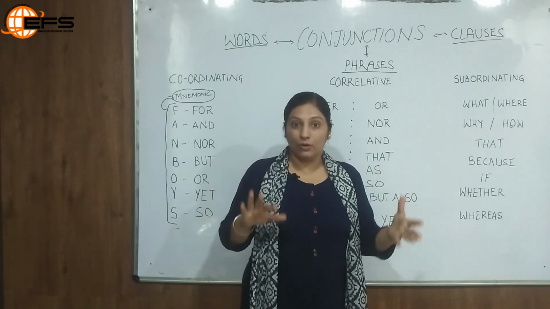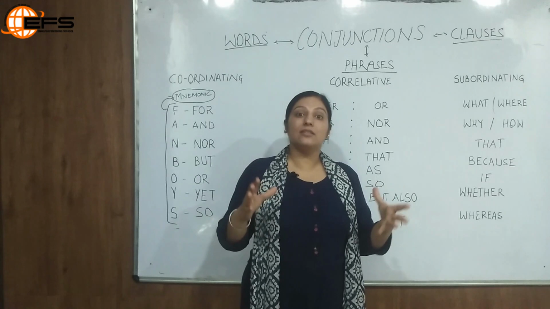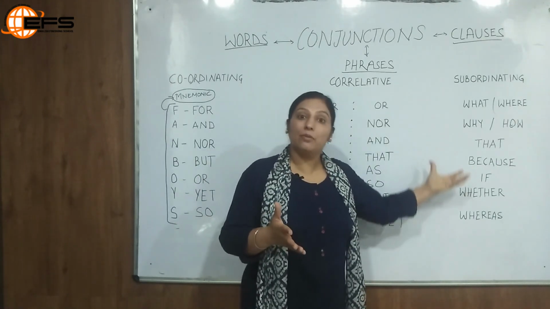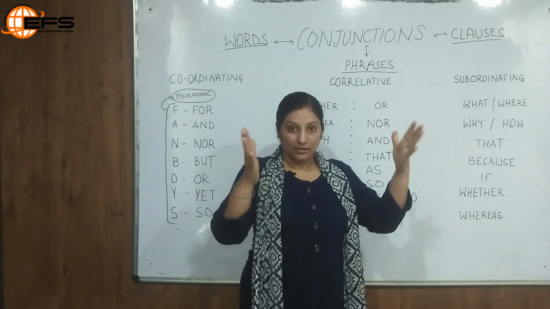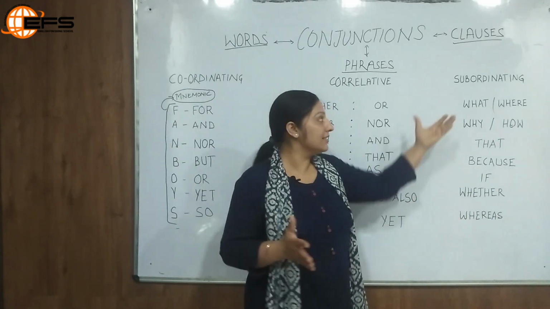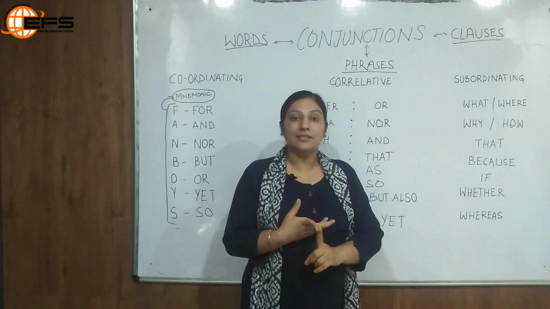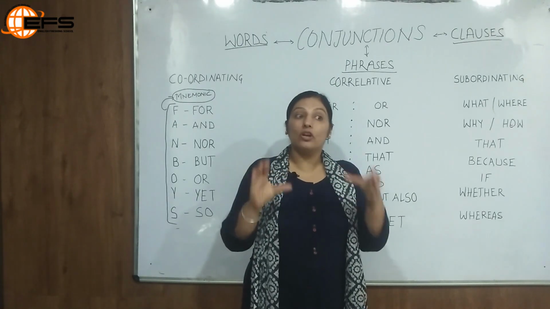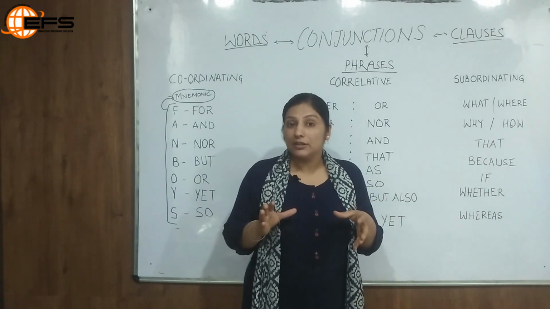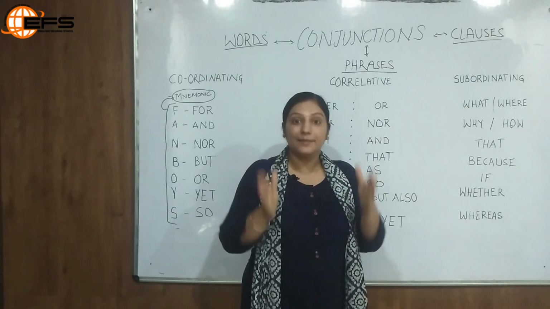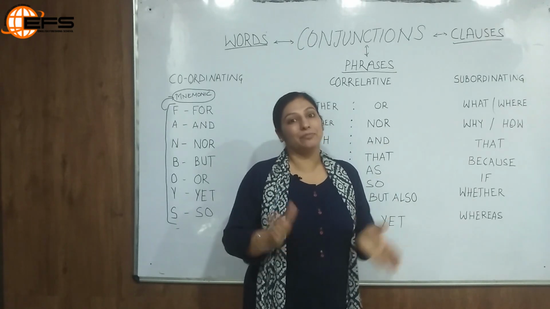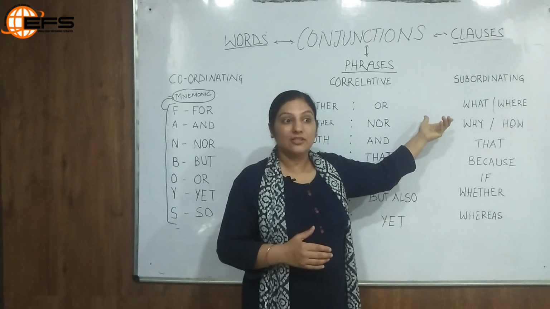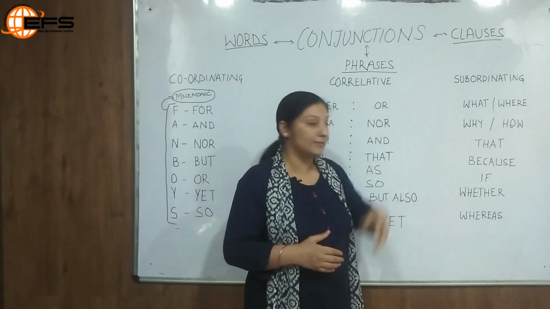When we talk about clauses, in coordinating we discussed two independent clauses, and whenever we have subordinating conjunctions in place, we have one independent clause and one dependent or subordinate clause. Dependent clause is also called subordinate clause. That means it depends for its meaning on the other, that is independent. So that is why these conjunctions are called subordinating conjunctions.